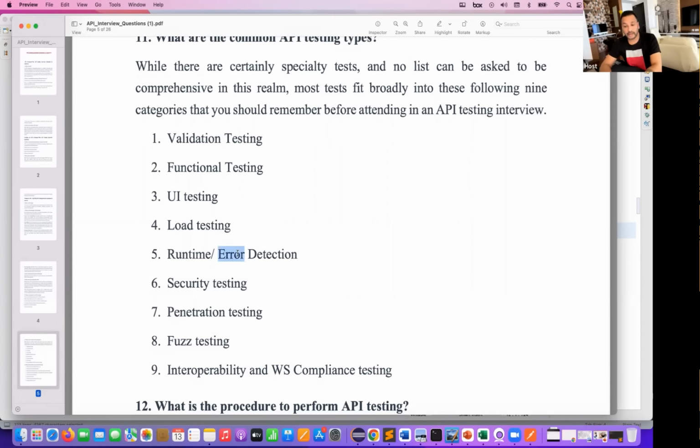And then error detection, runtime error detection. Let's see if you're passing the wrong data or data is not available. Let's say user is not available. So in that way, you will be getting 404 not found or 400 bad request or something like that, right? All the internal errors. Let's say server is down, server is not responding properly. So you will be getting a 5xx error, or data not found error, let's say for 404, or resource not found error or something like that. So you should know that the proper error handling is done properly for that particular API or not.